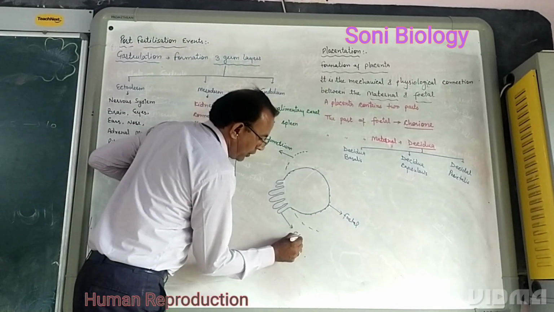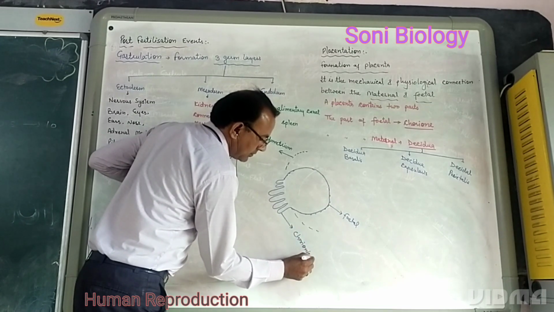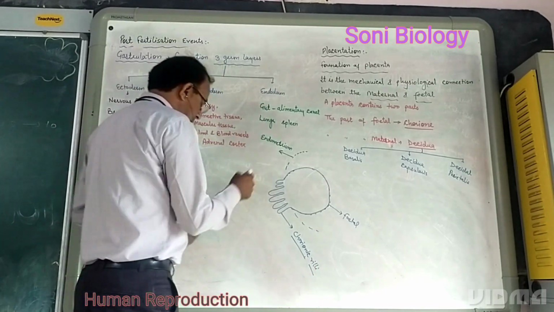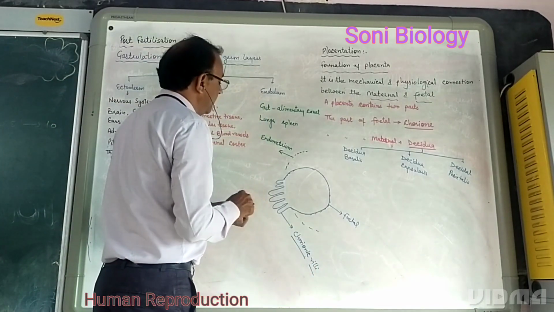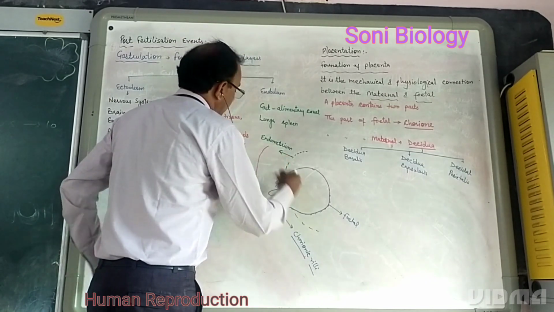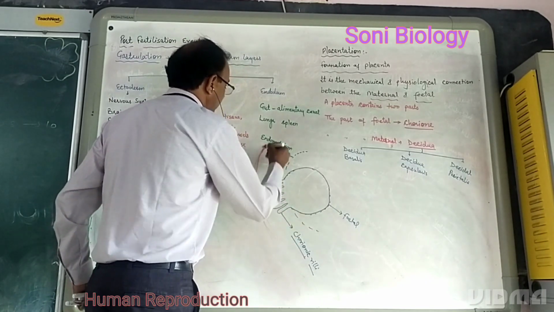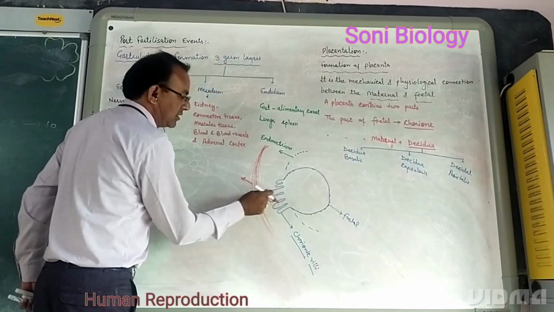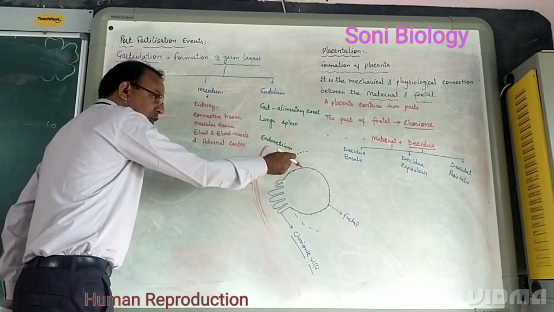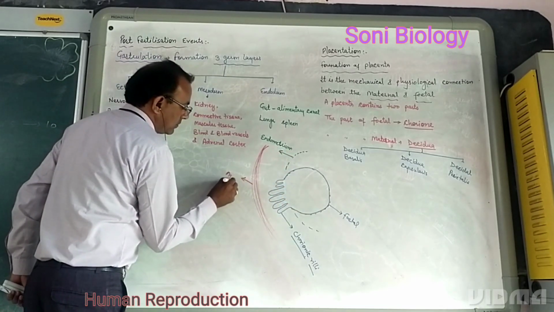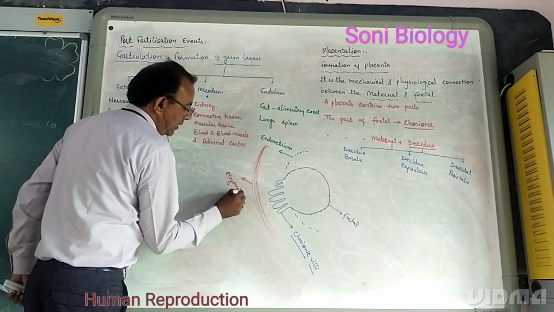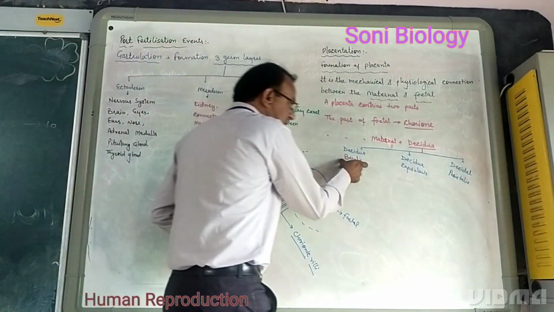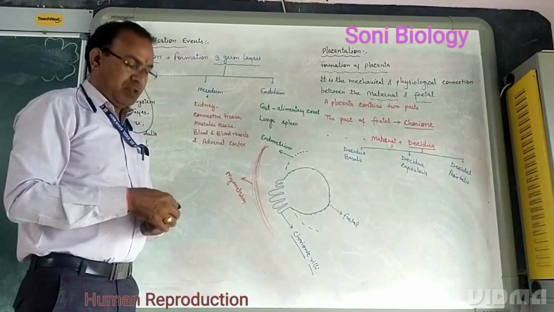These are the chorionic villi. Clear? And this is the innermost layer, the endometrium. Within the inner wall, there are also many muscular tissues present. The middle membrane of the uterus is the myometrium. The chorionic villi go from the endometrium to the myometrium, which is muscular tissue.